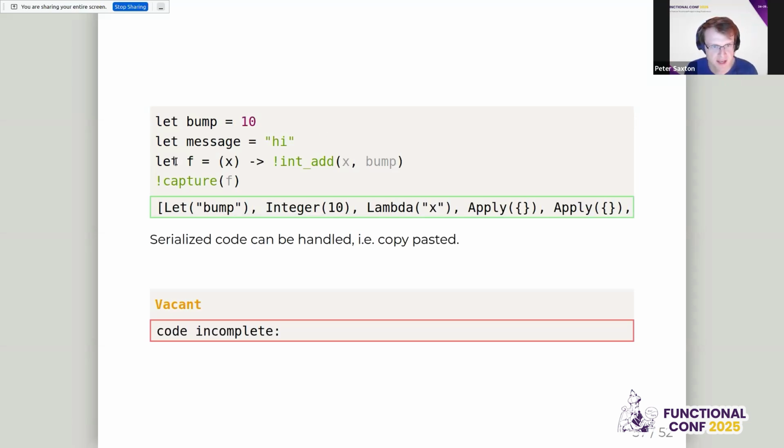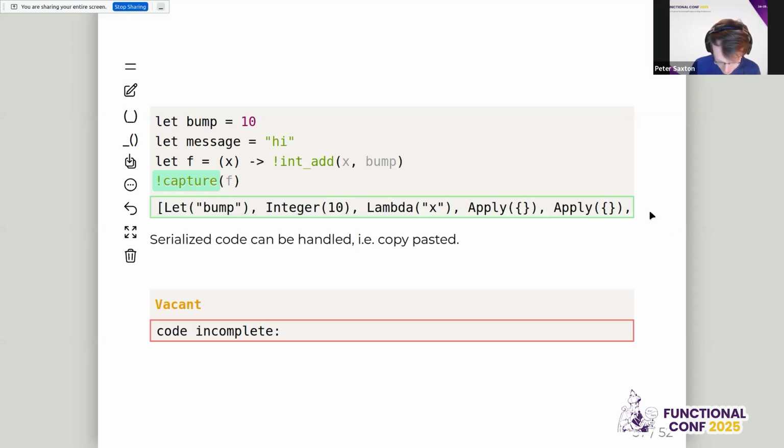So we have this f function, which takes an x argument, but it also captures the bump argument from the environment. And what we have here is this built-in called capture, which is returning the AST, but it's an AST that makes the function. And we can see that it's set up bump, but we can't really see into this very well.